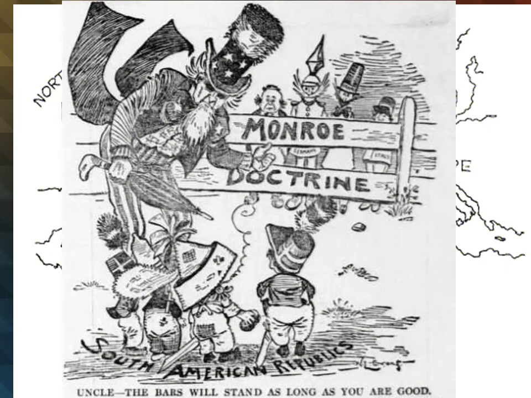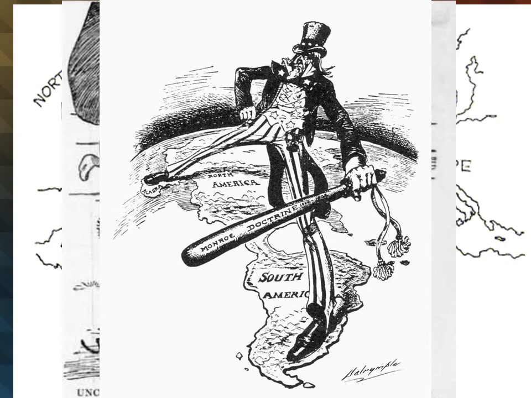Here's another picture. You see the people behind the fence are the European countries like Spain, France, England, Portugal. And good old Uncle Sam is telling the countries in South America, don't worry, you don't have to worry about them because they're on the other side of the fence, and I'll make sure that they stay there. Here we see Uncle Sam holding out his bat, making sure that he's protecting South and North America.